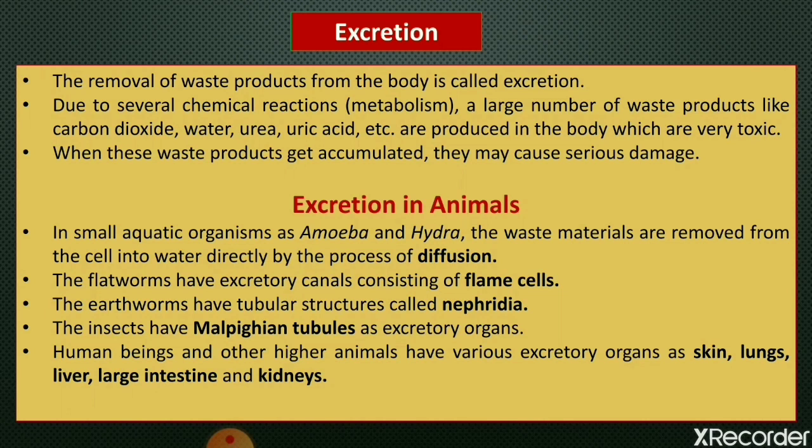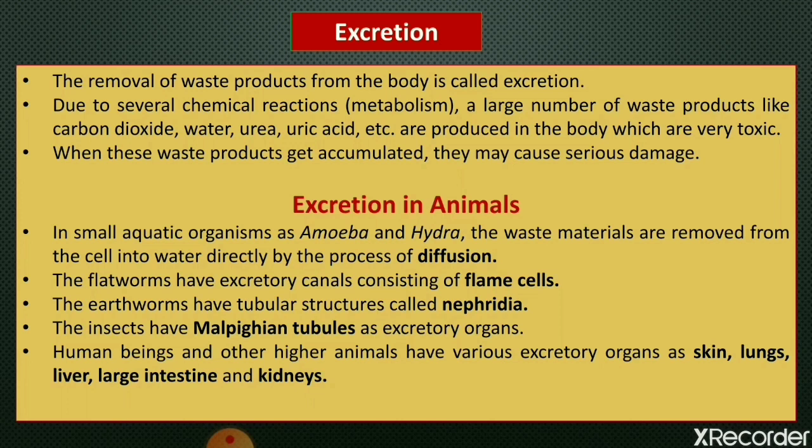And the organs that are involved in the process of excretion, collectively make the excretory system. The various waste materials produced in the cells of the human body are carbon dioxide, urea and sweat.